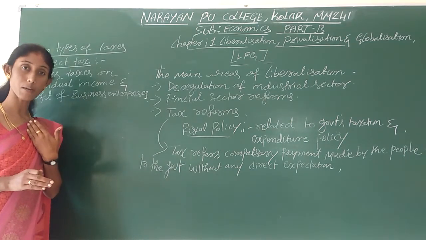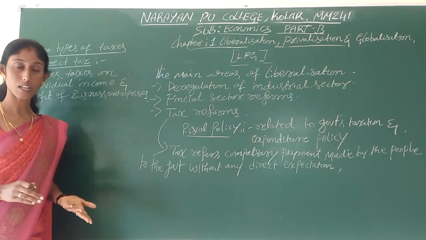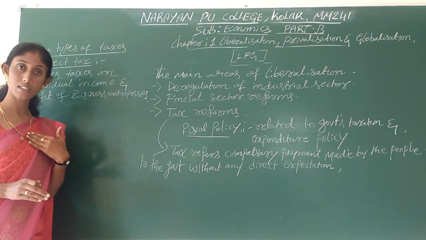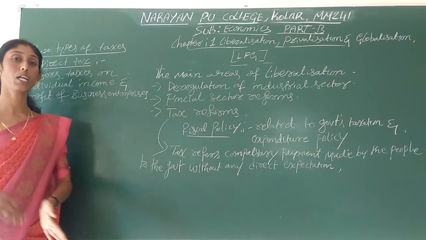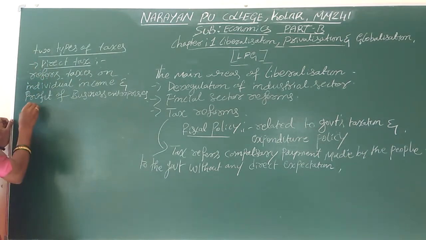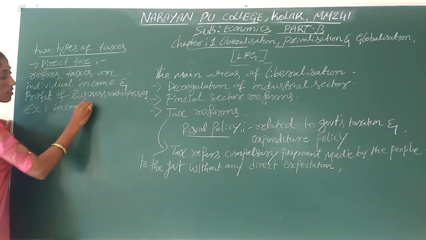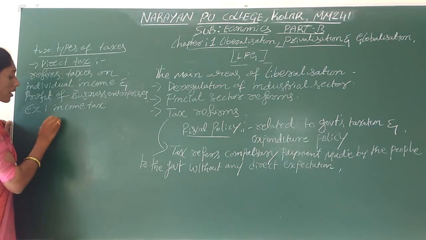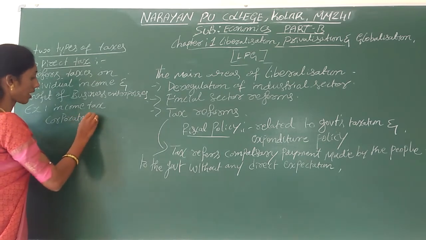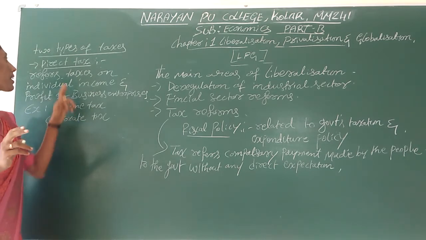For example, if I am earning more than 5 lakh rupees, then I need to pay 5% or 10% income tax to the government. I can't transfer my tax burden to others. Okay, then the examples for direct tax are income tax and corporate tax. These are the two examples for direct taxes.